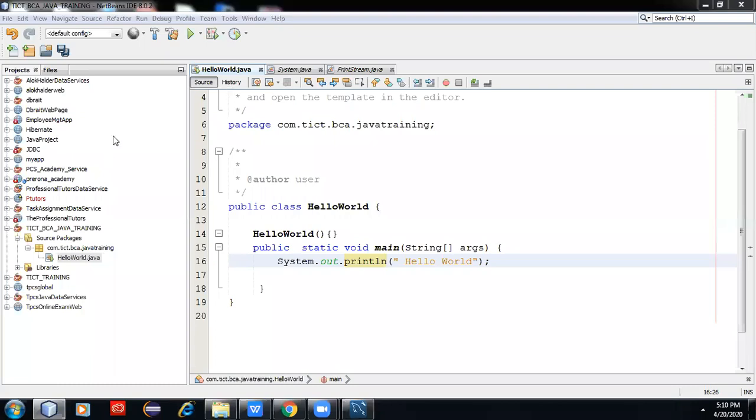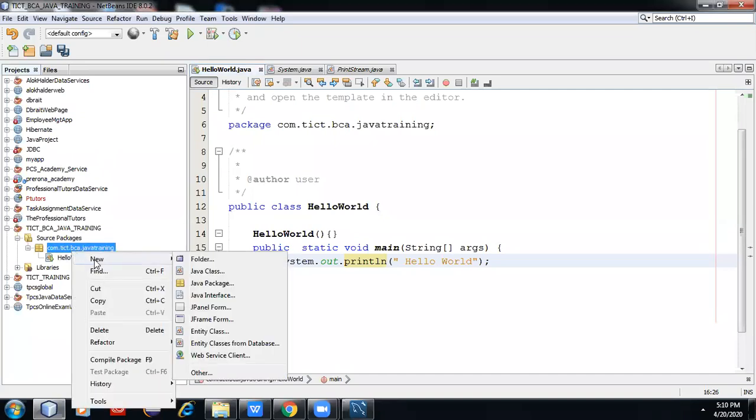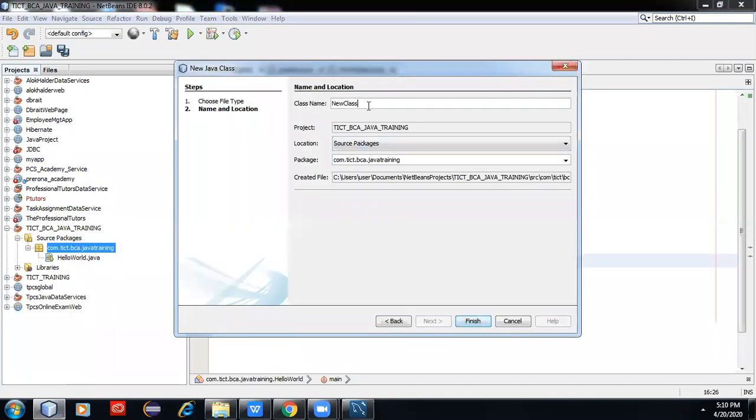Next, this was program one. I'm doing the second program, writing this as example 2.